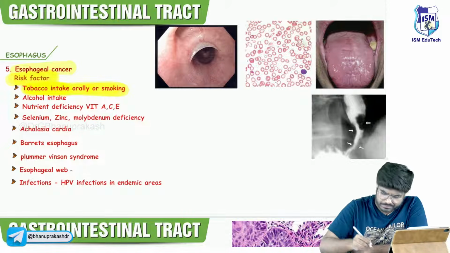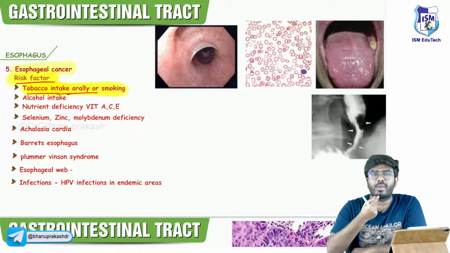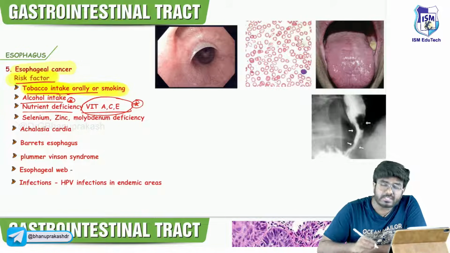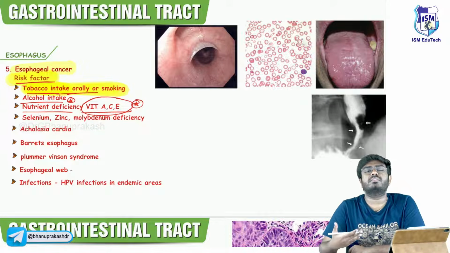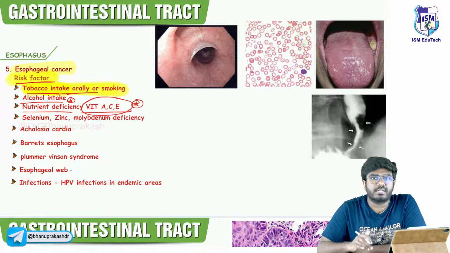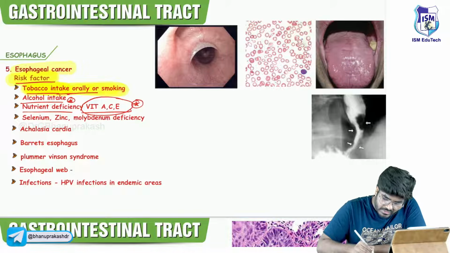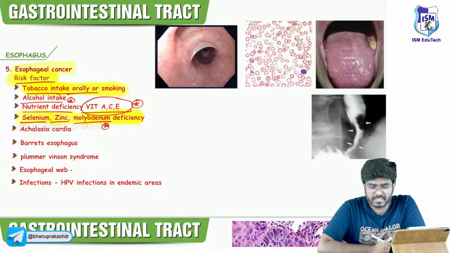Okay, anyway, let's come back. Risk factors: tobacco, orally or smoking, you can chew it, or alcohol intake, alcoholics, and deficiency of vitamins A, C, E. These are the antioxidant vitamins, right? A, C, E, they are the antioxidants. They decrease the free radical formation. Free radicals can cause cancer. Deficiency of these antioxidants can lead to cancer, true. And deficiency of selenium, zinc, molybdenum, these micronutrients or minerals.